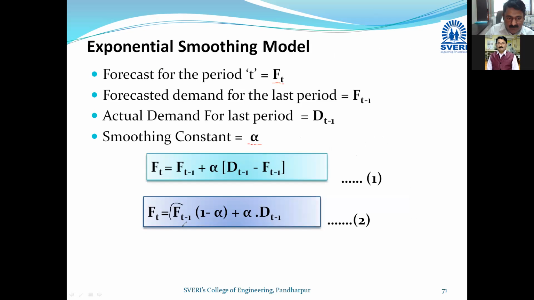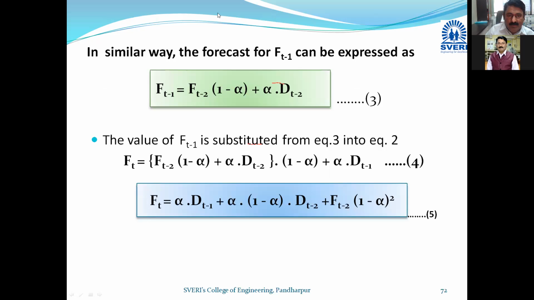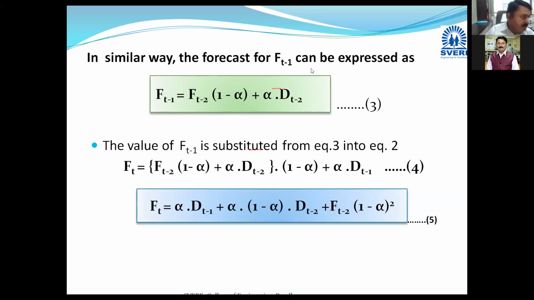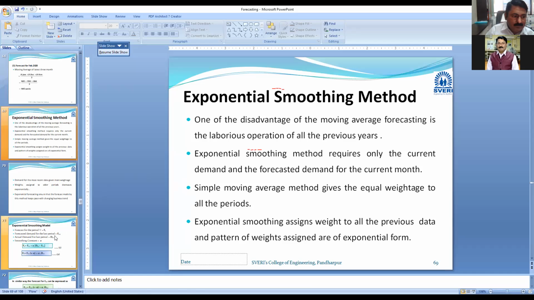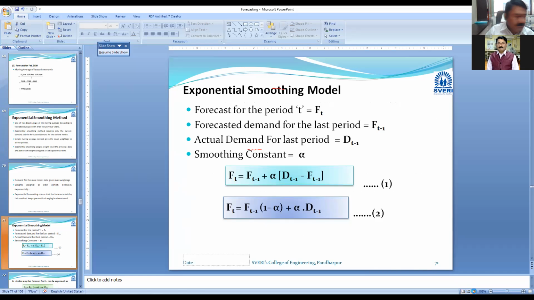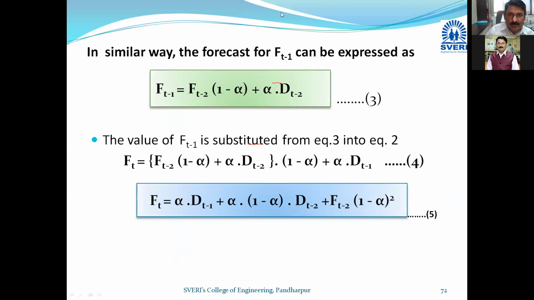Okay, I will put the ft minus 1 value here. All other things will remain the same, and I have to put the value here. This ft minus 1 I have highlighted. Here you can see ft minus 1 we have calculated.